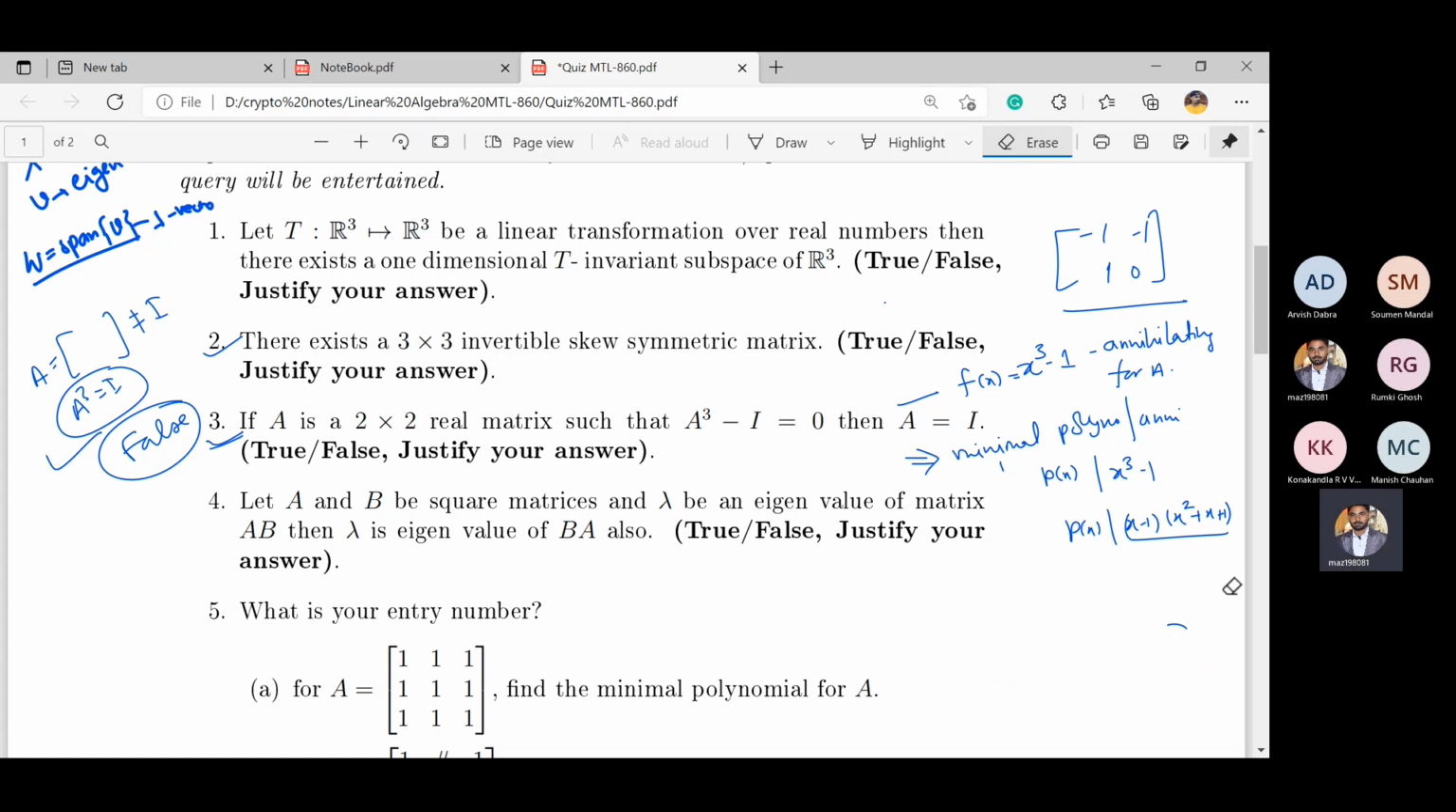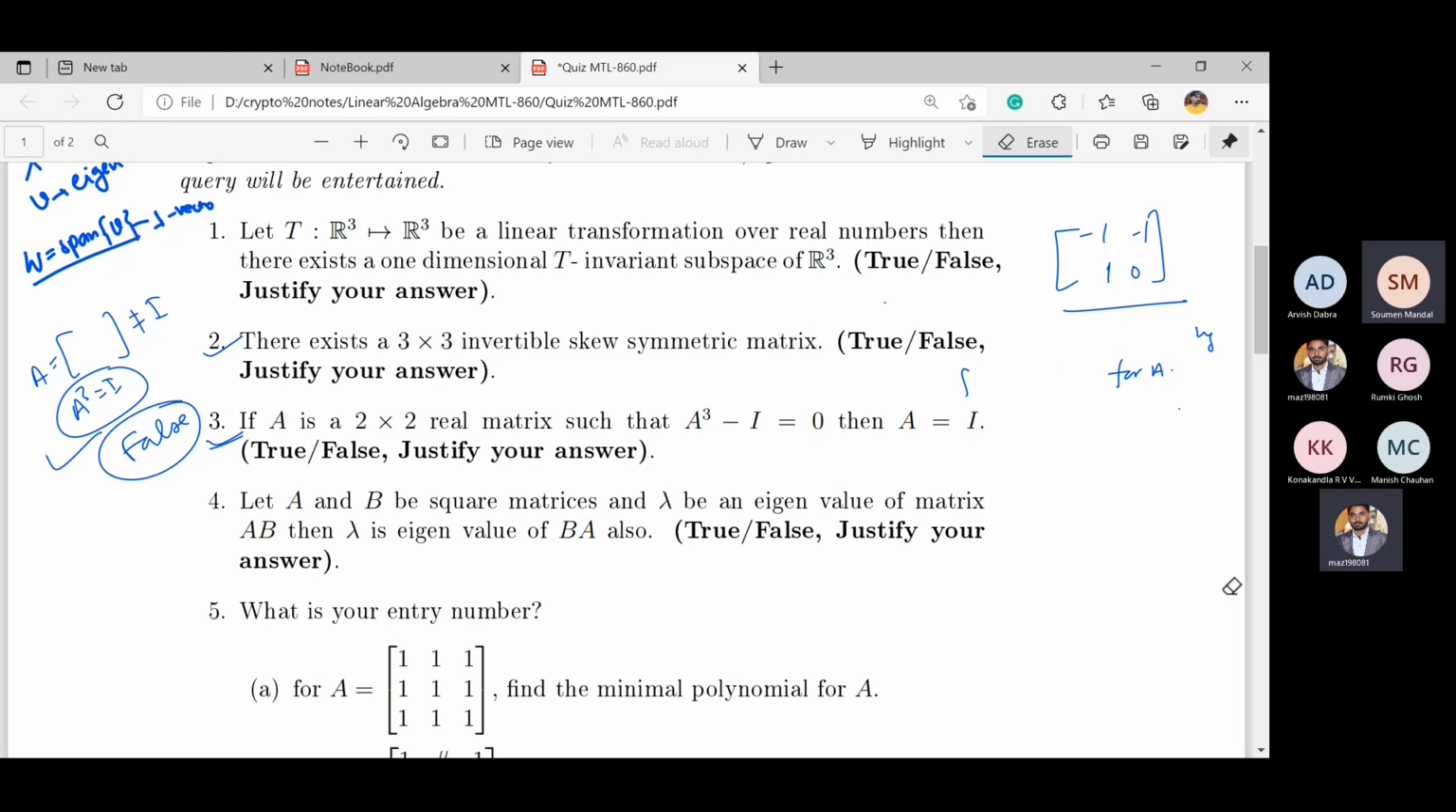Now for question number 4. Yes, Rumit, have you done question number 4? Taking lambda equal to 0, you can show that lambda will be an eigenvalue of BA, and if lambda is not equal to 0, then we can show by the relation that ABx equals lambda x, and then by multiplying by B, and so on.